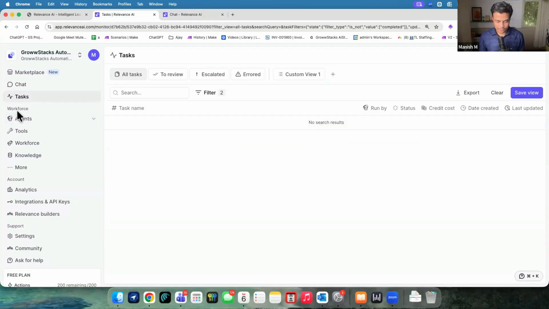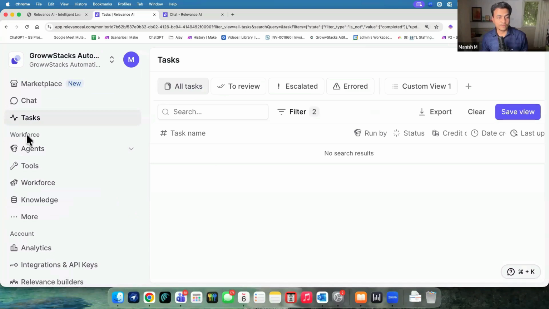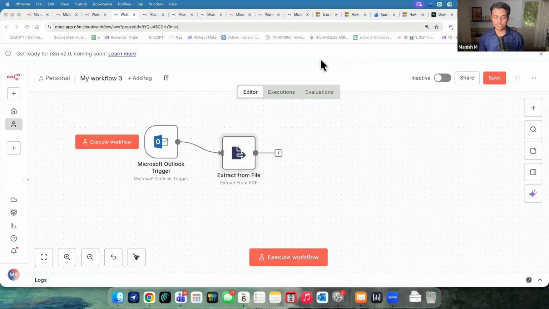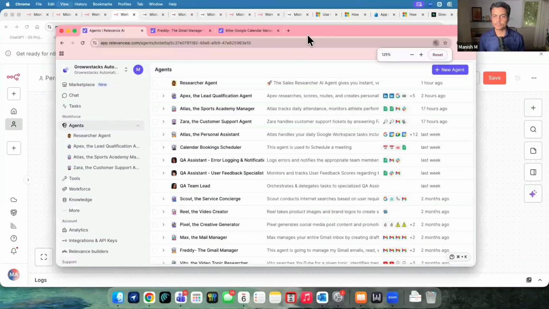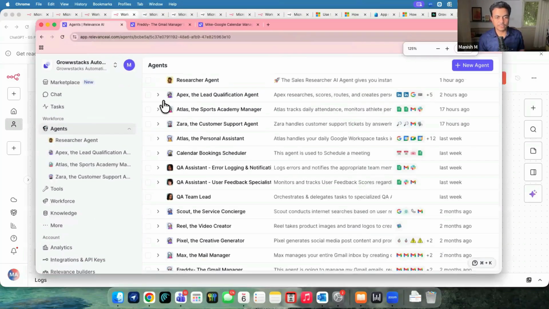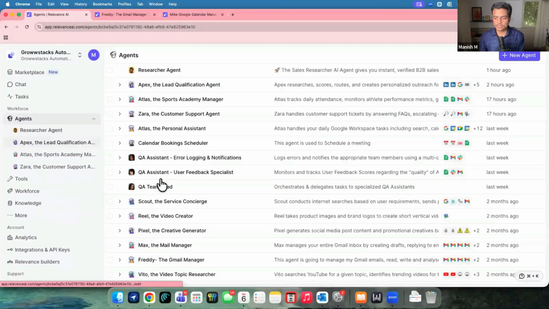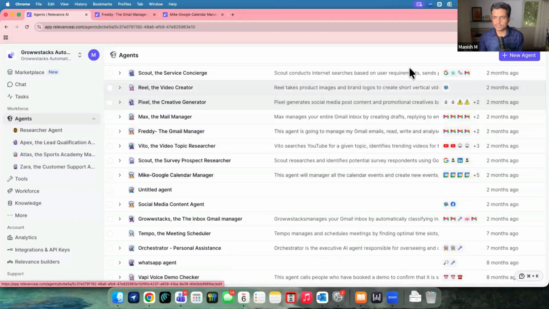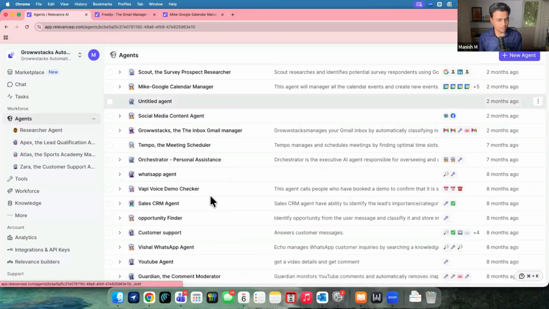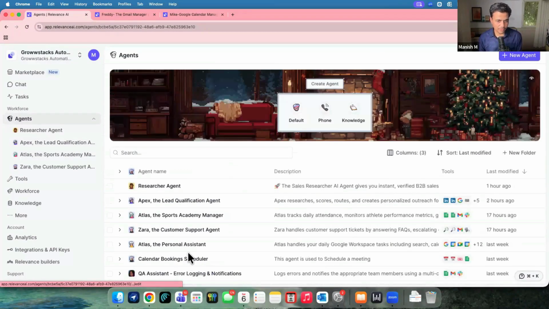Then further down, this is something important over here, called Workforce. And within Workforce, we get to see our multiple AI agents. Let me try to show you something where I have more agents. Give me one sec. I'm just trying to show you one of the good accounts where I built many of the AI agents from Relevance. Okay, this one is here. Exactly the same, the only difference is in the number of agents. I built plenty of agents for testing purposes and for various client demonstrations. But you see all of these AI agents are listed over here.